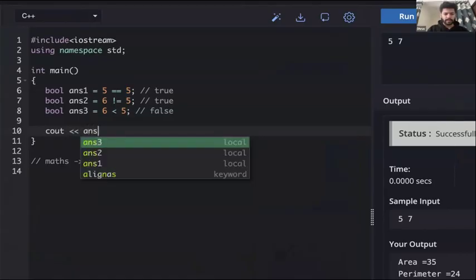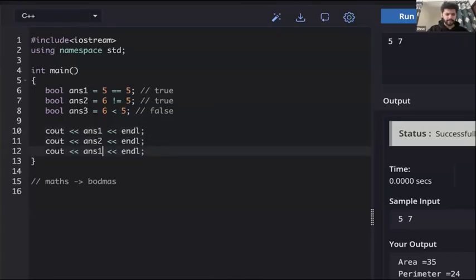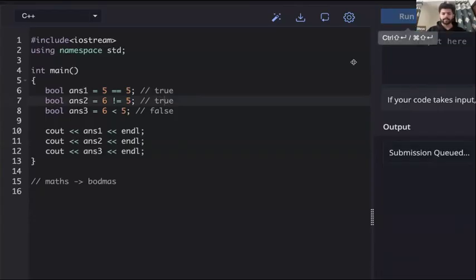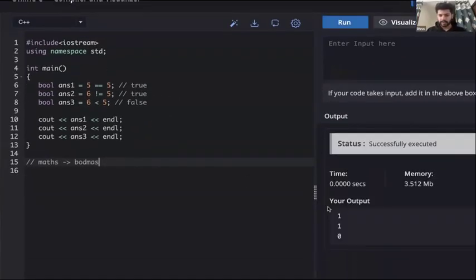So if we cout answer 1, answer 2, answer 3, we are expecting we should get true, true, false. But let's see what we get in the output when we run it. So this gives us 1, 1, 0.